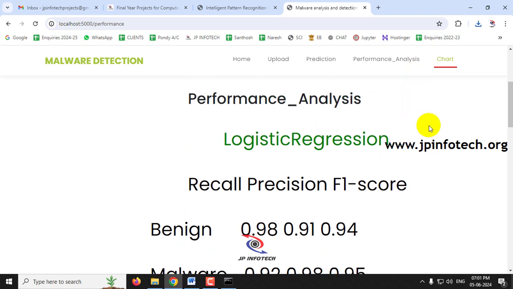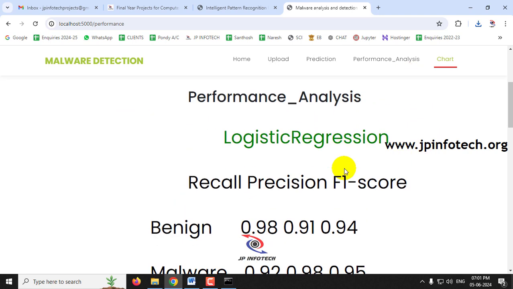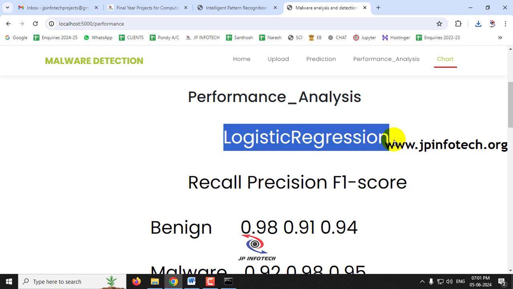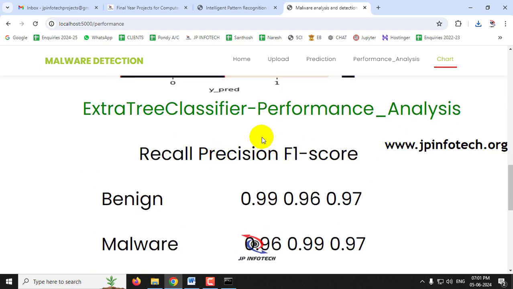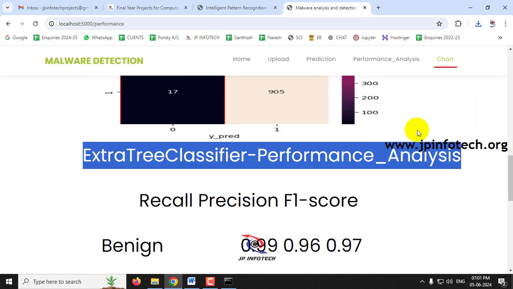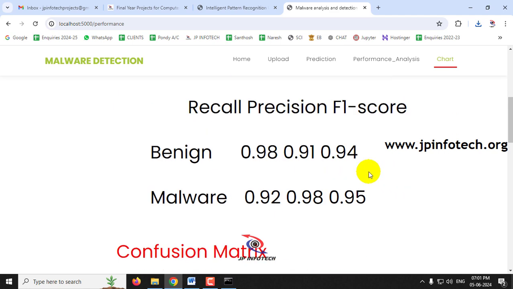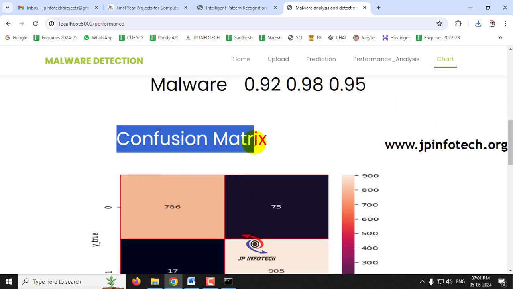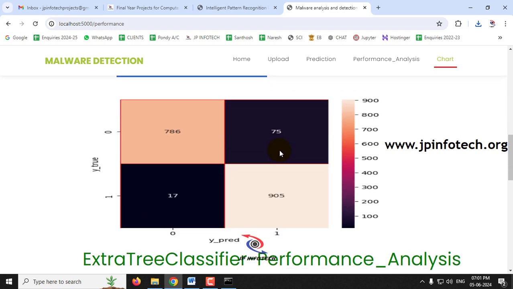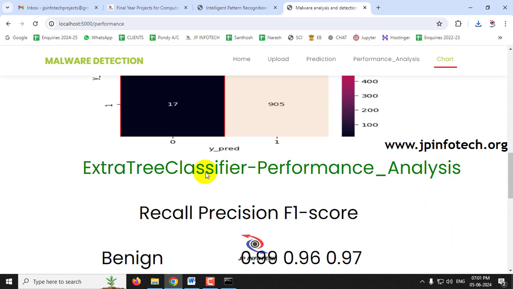Here in this performance analysis page, we have the performance analysis parameters for the logistic regression and also for the extra tree classifier. In the logistic regression, we have the recall, precision and F1 score for both the cases of benign and malware, and we have the confusion matrix for true and predicted label of both the cases.